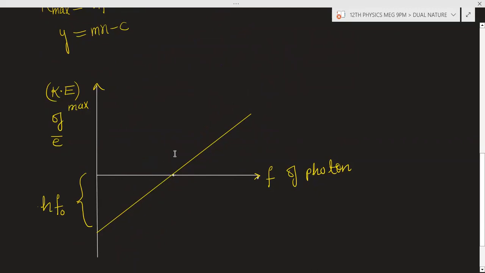So this type of graph we will have, and this value will be the threshold frequency. After this frequency, there will be the ejection of electron. If the frequency of the incident radiation is less than this value, then there will be no electron emission. Then only there is the kinetic energy.